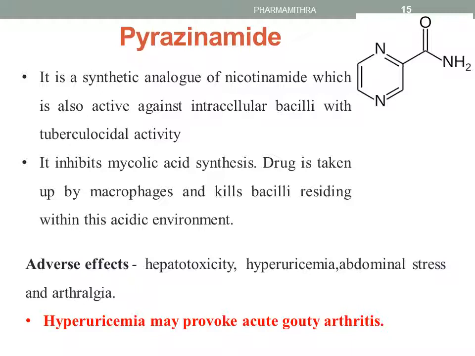The adverse drug reactions include hepatotoxicity, hyperuricemia, abdominal distress, and arthralgia. This hyperuricemia effect can provoke acute gouty arthritis. So, pyrazinamide is less preferred for arthritis patients.